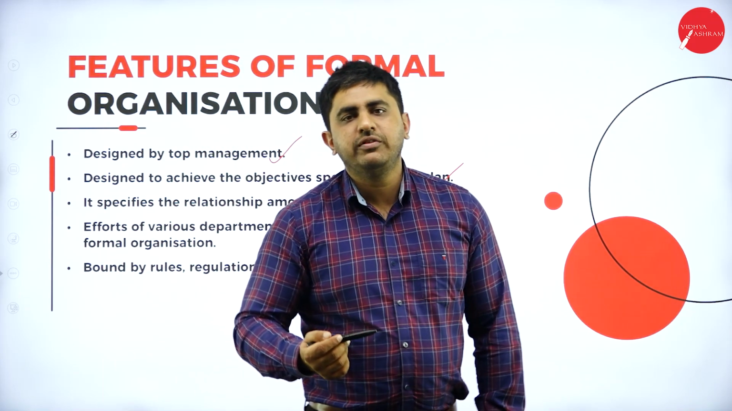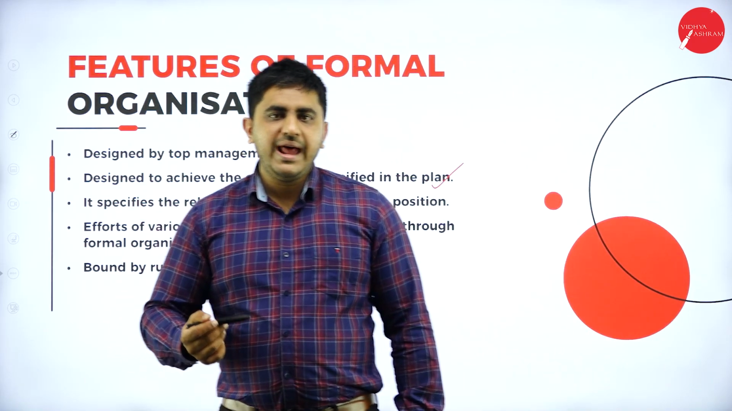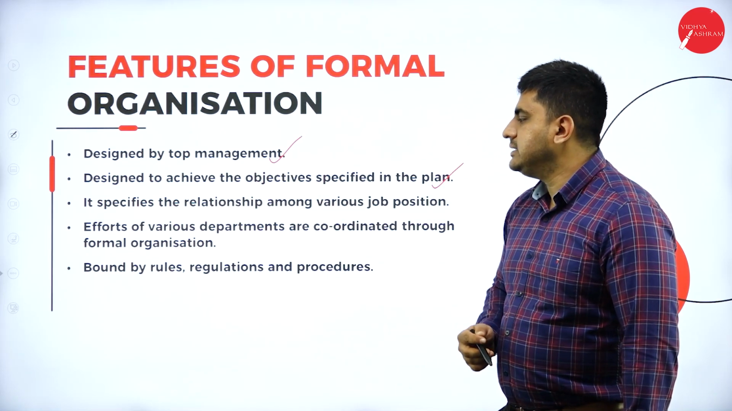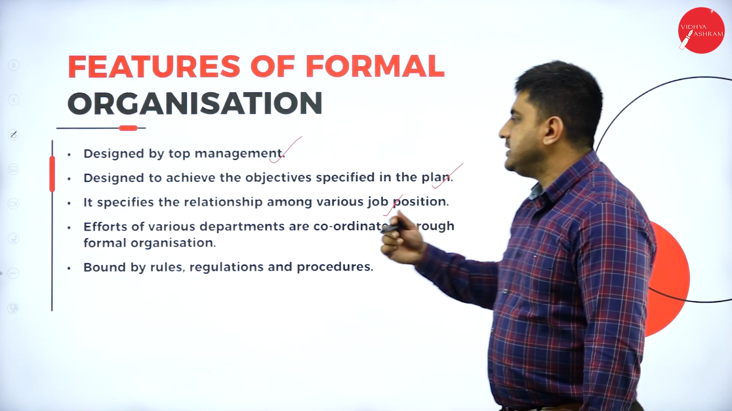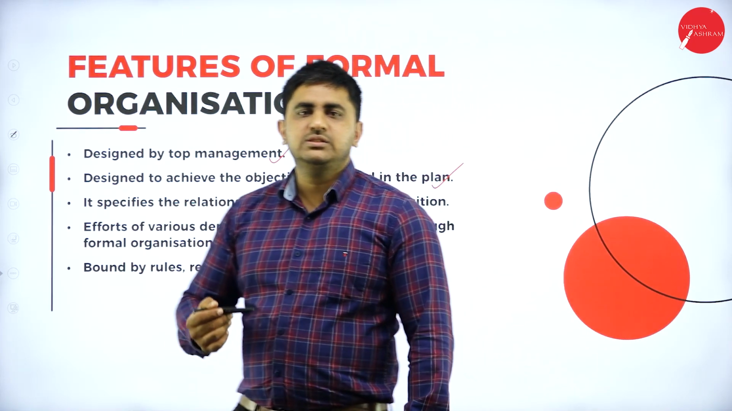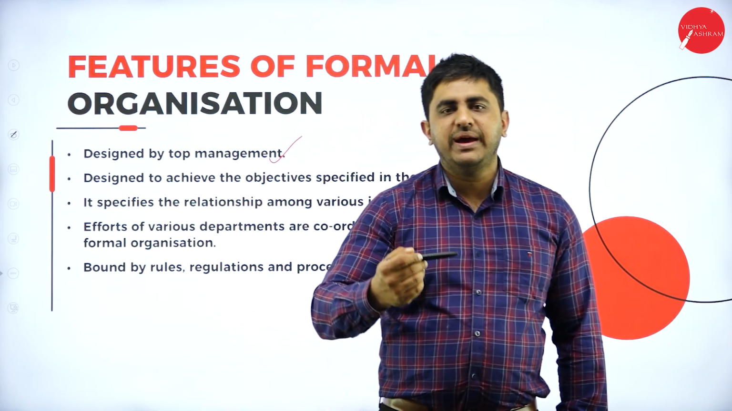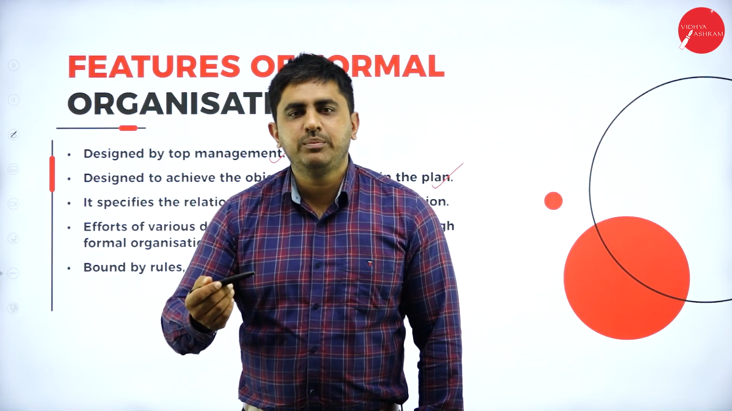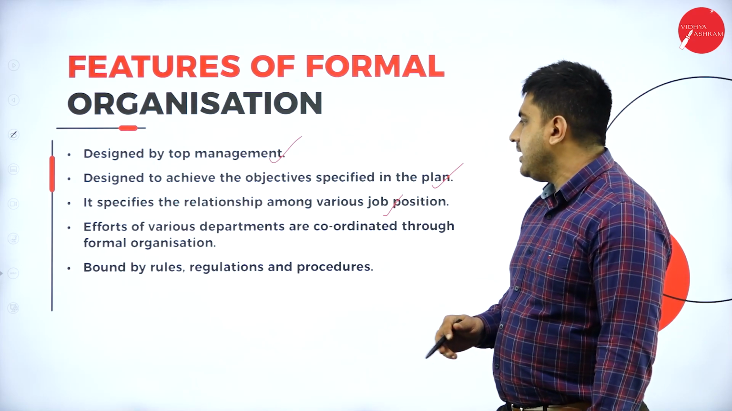To make 1 crore profit, you might have to produce and sell 1000 units of a product. So what happens to achieve that? We are making a formal organization. It specifies the relationship among various job positions. That is, what is the relationship between workers in the finance department and the finance manager, and to whom the workers in the production department have to report, that is the production manager. Everything will be specified in detail.